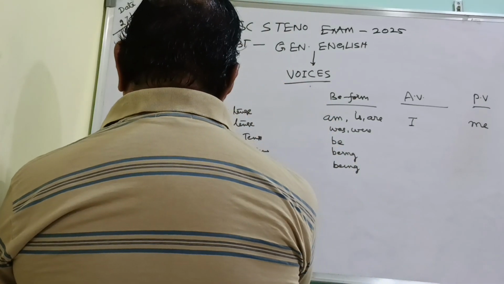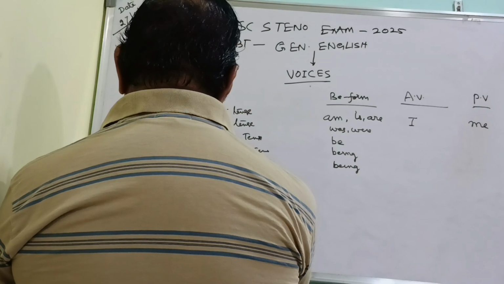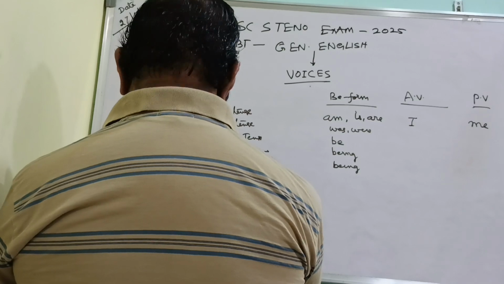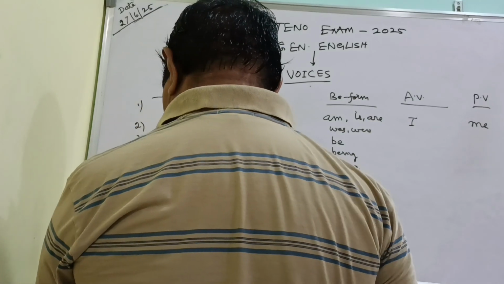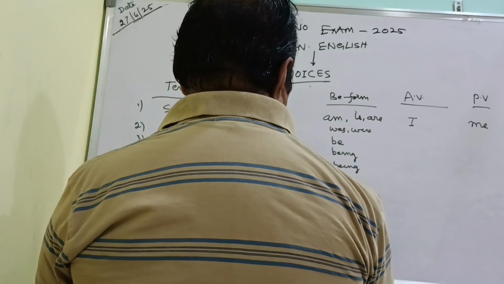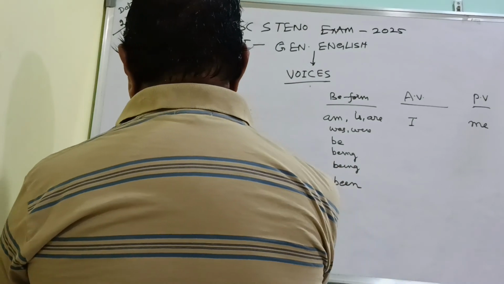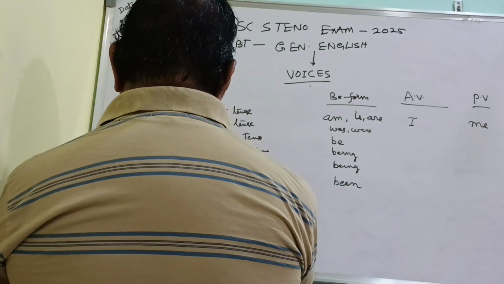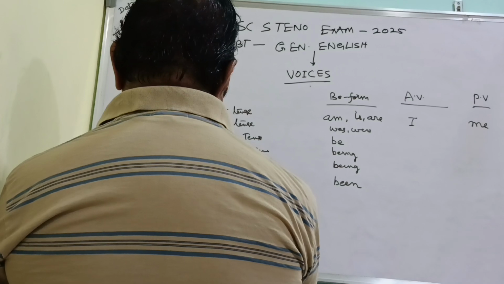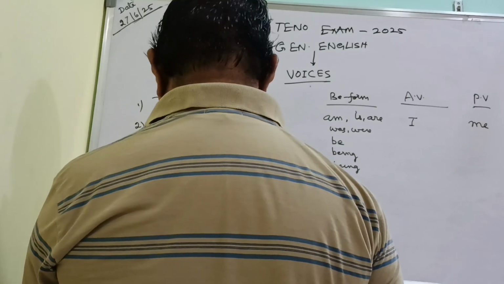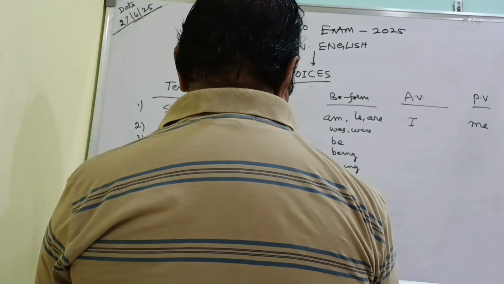Then present perfect. In present perfect tense, our B form will be been. Then past perfect, the same been will be written here.